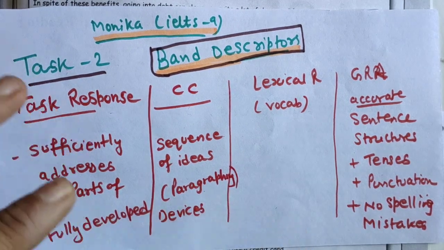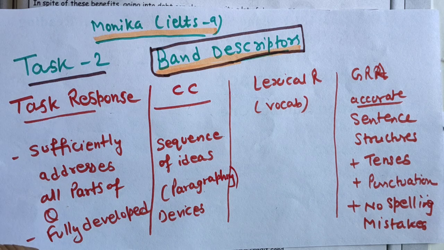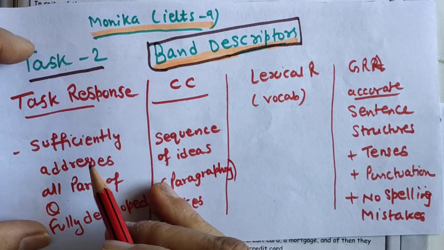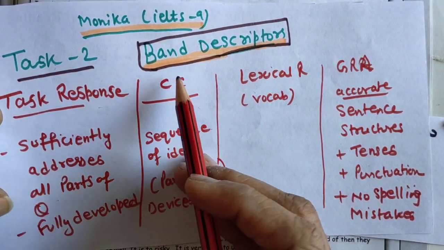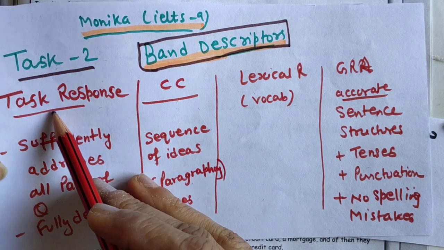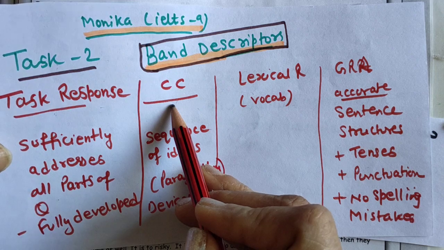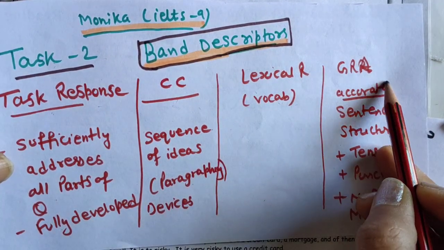And I will point out the difference, where the student has made many mistakes. I will show it to you, don't worry. So first, you should know how the examiner is going to check your essay. They will look at task response, cohesion, lexical resource, and grammatical range and accuracy.